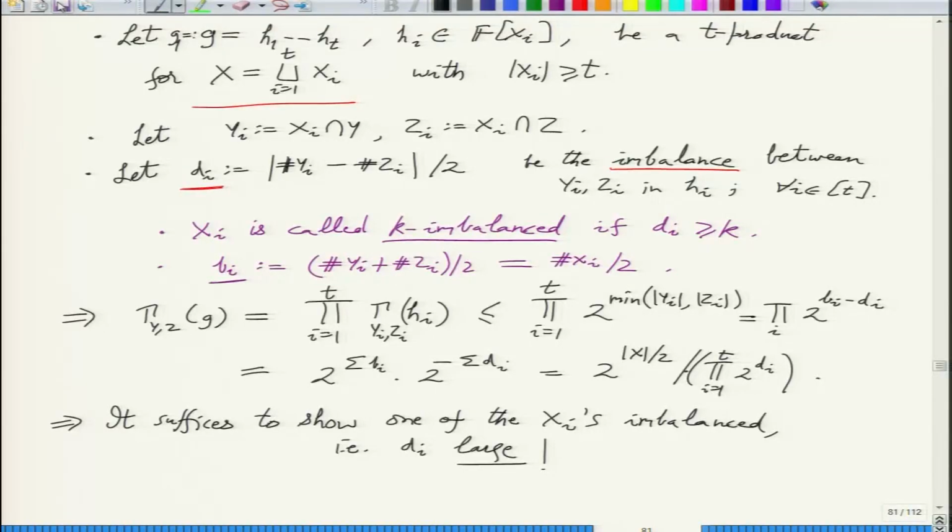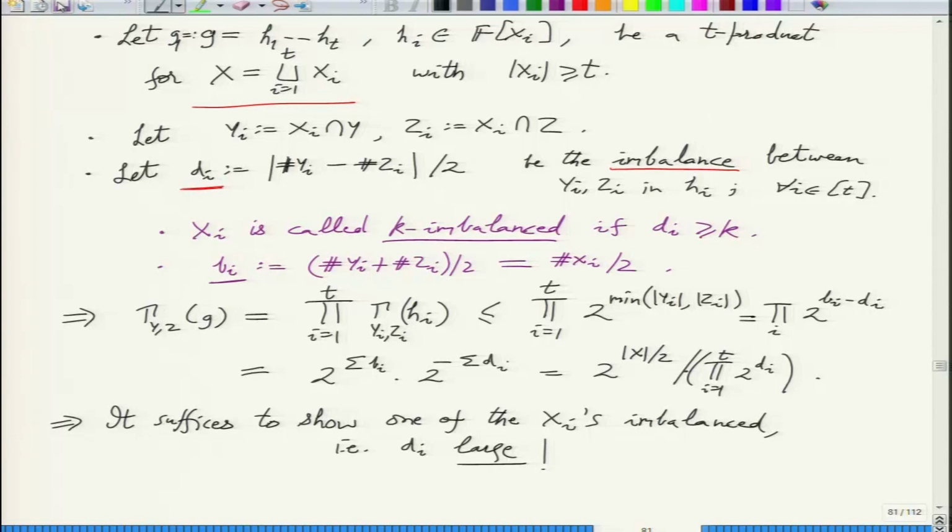Which will mean that some xi will be imbalanced. So whichever xi is imbalanced, di will be quantitatively large, and it will give you the expression in the lemma statement. Okay, so now it's a scary probabilistic calculation. Yeah, so brush up your probability for this.